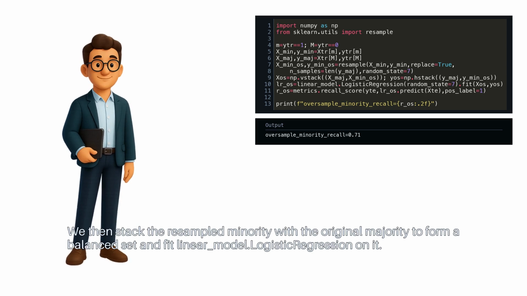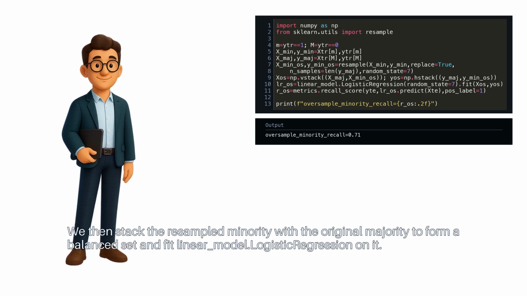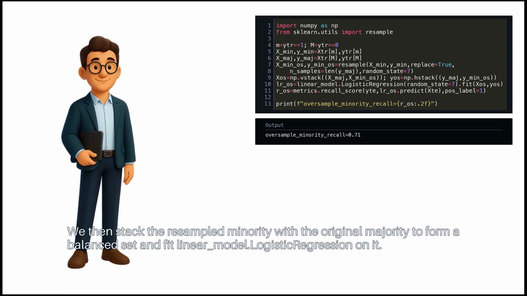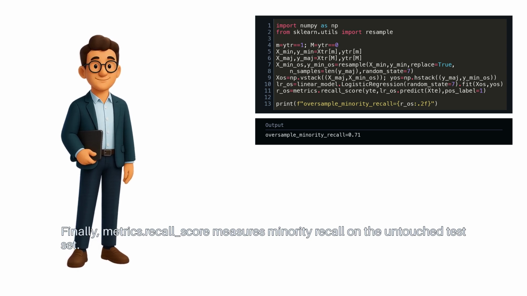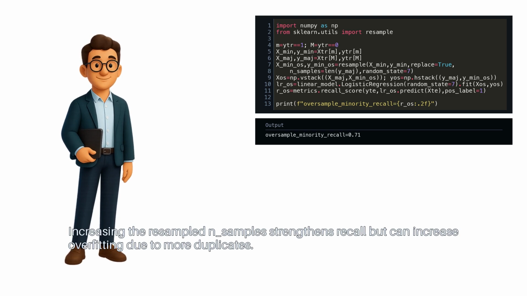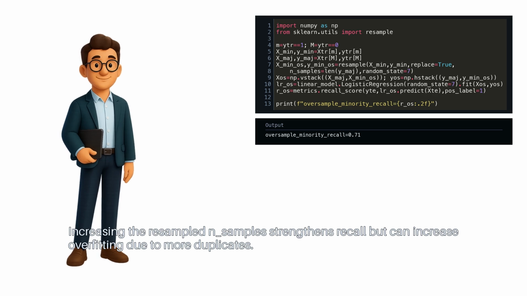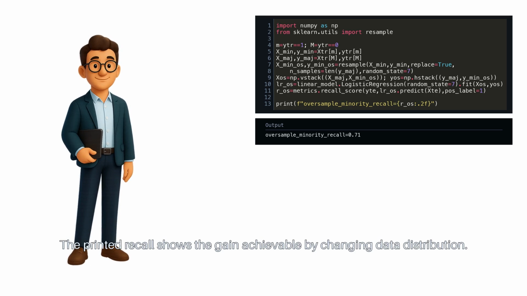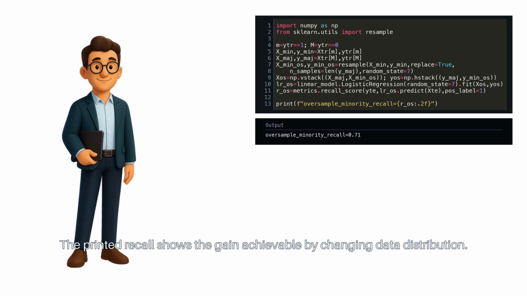We then stack the resampled minority with the original majority to form a balanced set and fit linear_model.LogisticRegression on it. Finally, metrics.recall_score measures minority recall on the untouched test set. Increasing the resampled n_samples strengthens recall, but can increase overfitting due to more duplicates. The printed recall shows the gain achievable by changing data distribution.